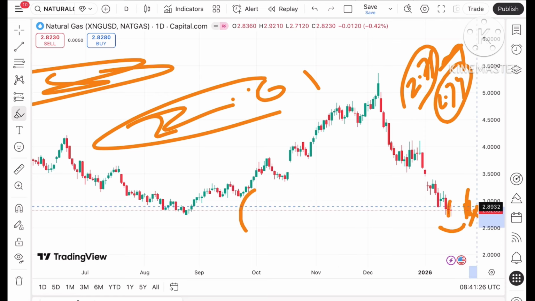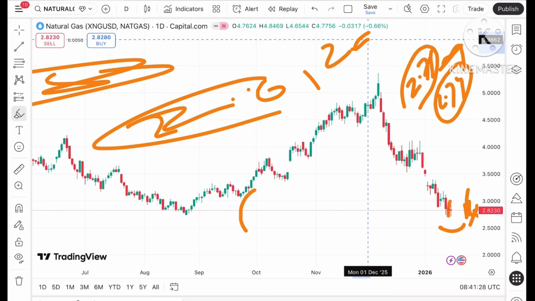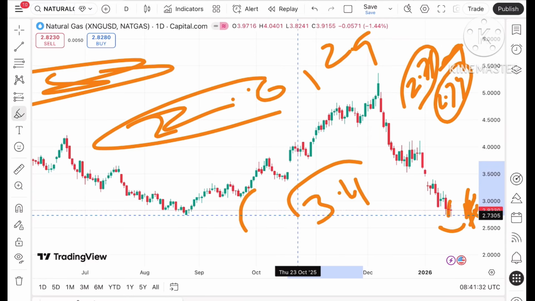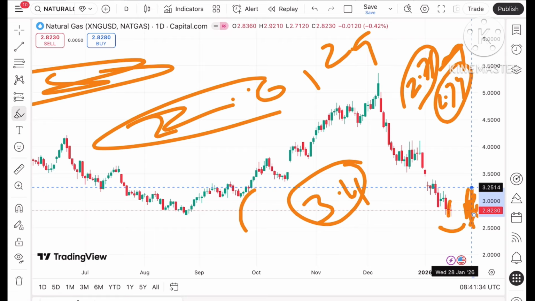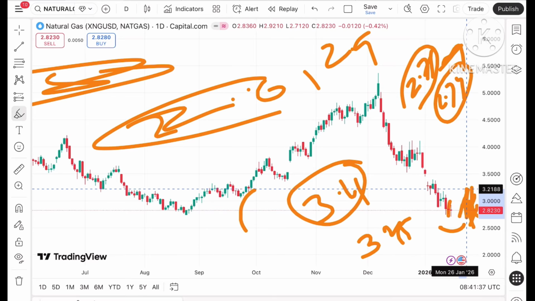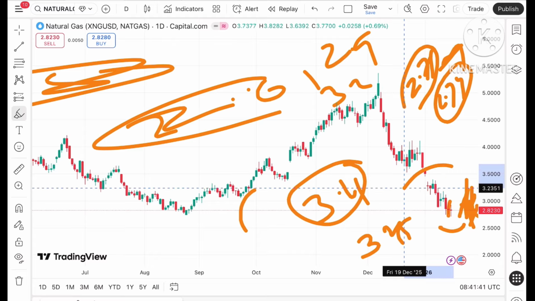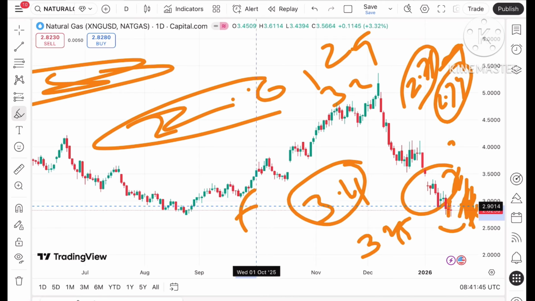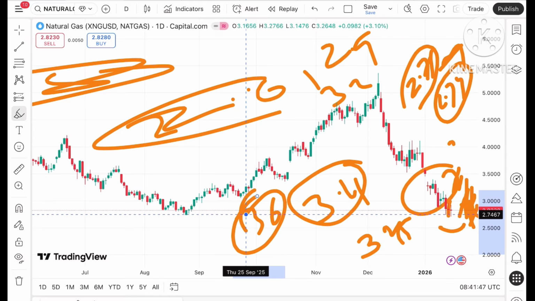And if you look at this particular trend, the price can move towards 2.19, and if the price sustains above that level, we can see a level of 3.11. Once it starts going upside, we can see a level of 3.25, and if the price goes above that level, we can see a level of 3.38. Then this gap can be filled up to a level of 3.43, and if the price sustains above this level, the probability of going towards a level of 3.6 can be seen. Once the price sustains above that level, we can see further upside.